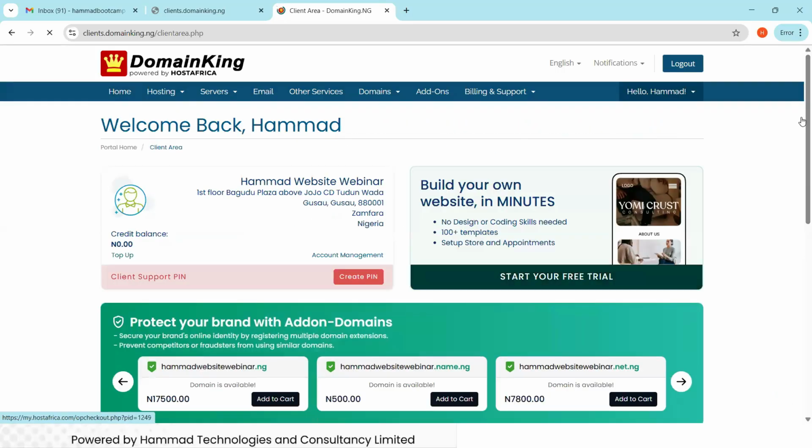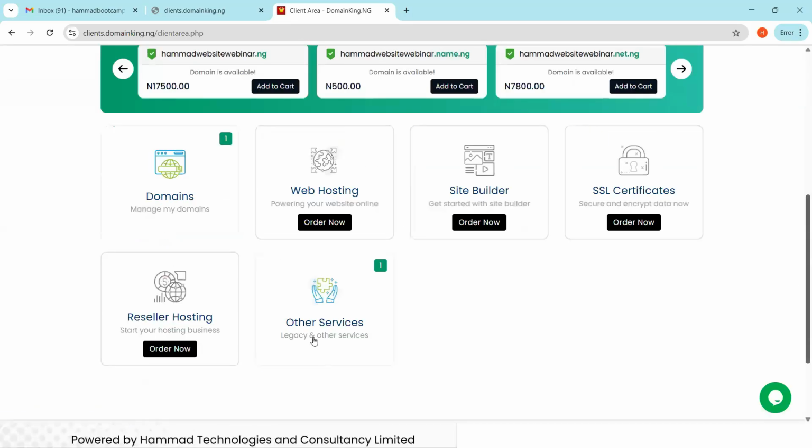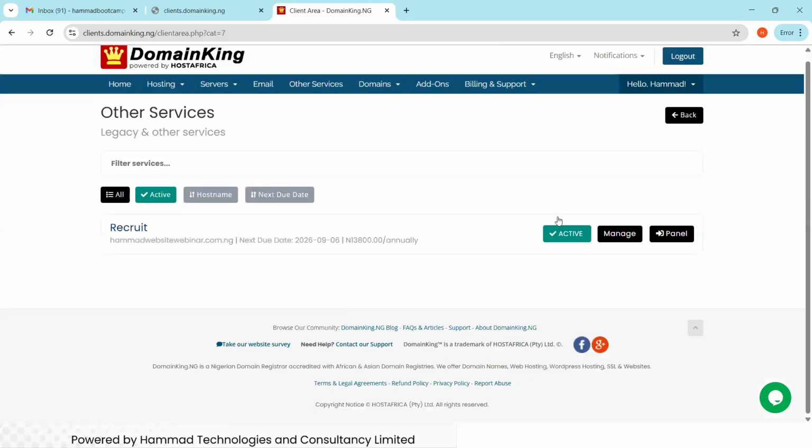So you see it here. You see we have this order, so just click on this. We have a hosting service like this. This is how it looks like. So what you are going to do is click on this cPanel. You see, this cPanel is a panel. Just click on it, and it will redirect you to your cPanel.